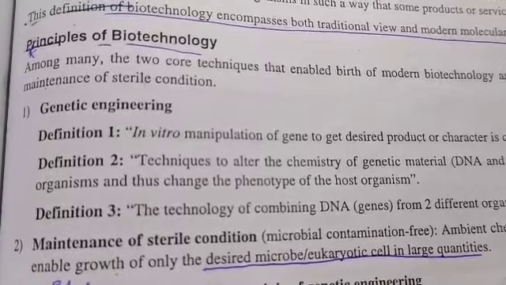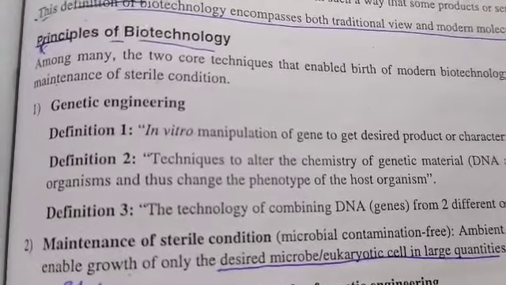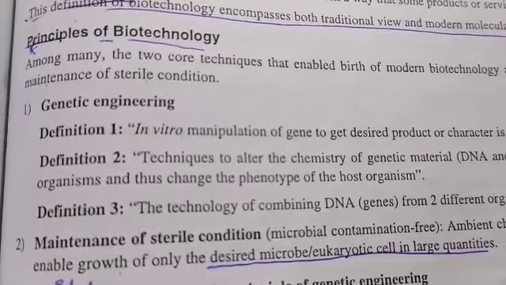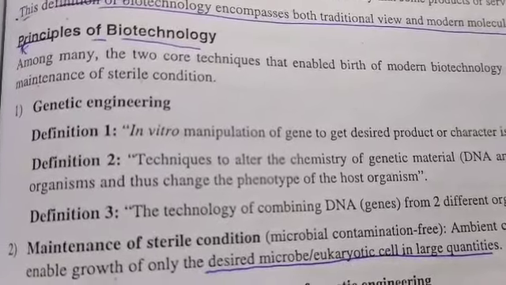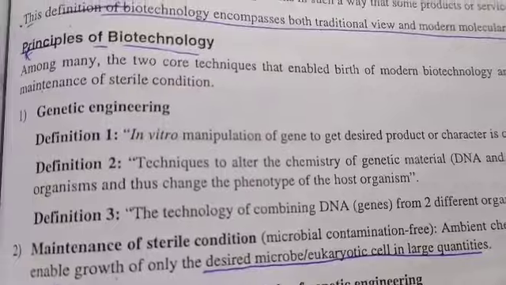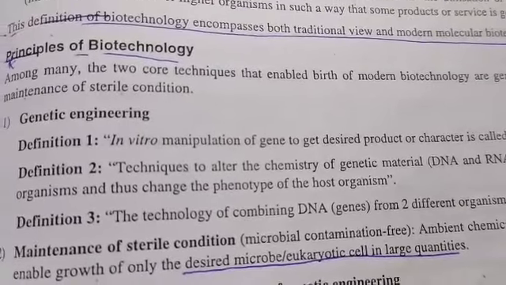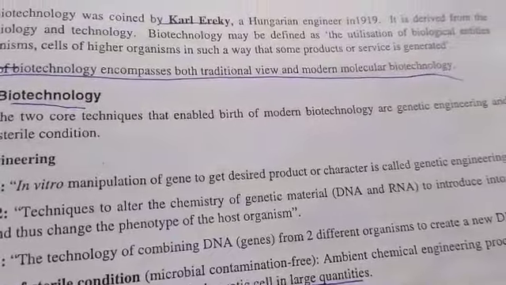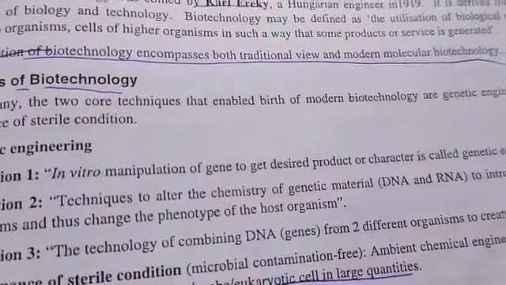What is meant by the genetic engineering method? In vitro manipulation of genes. In vitro manipulation means in laboratory conditions, there will be manipulation and multiplication of genes to get the desired product or character. This is called genetic engineering.